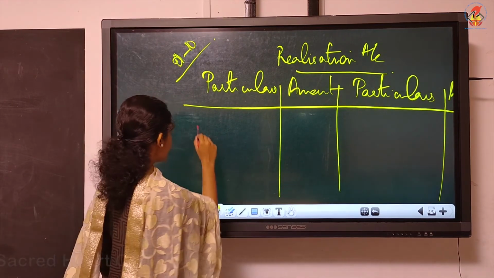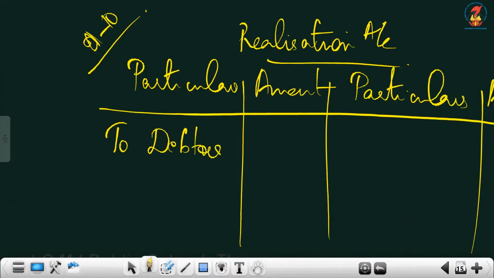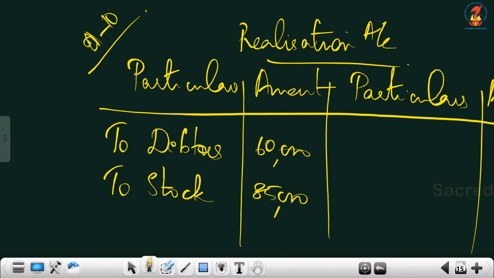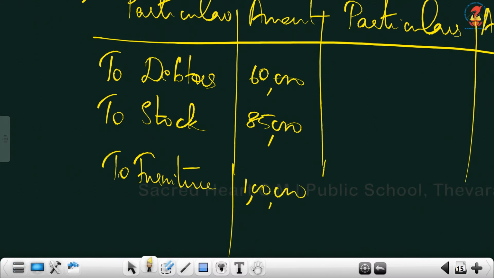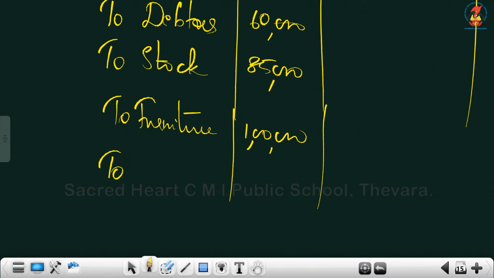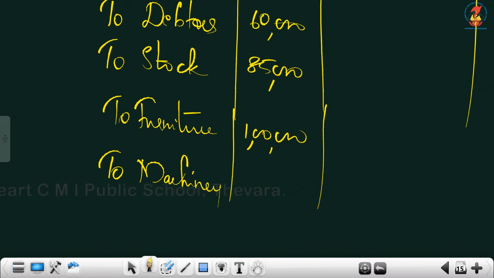So the first one is debtors. 2 debtors. It is 60,000. So individually you have to write like this. Then to stock. Stock is 85. Then to furniture 1 lakh. Machinery 1 lakh 30.